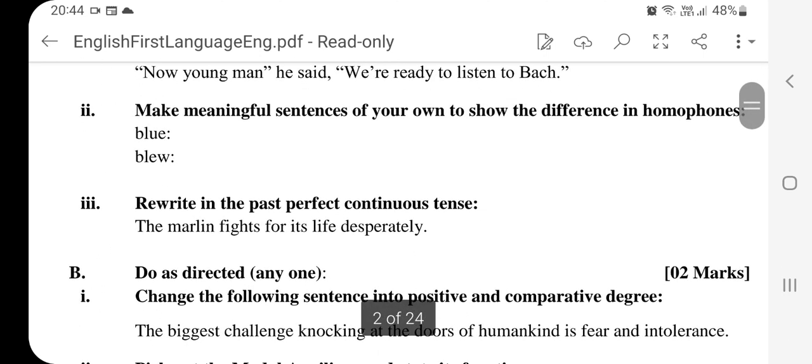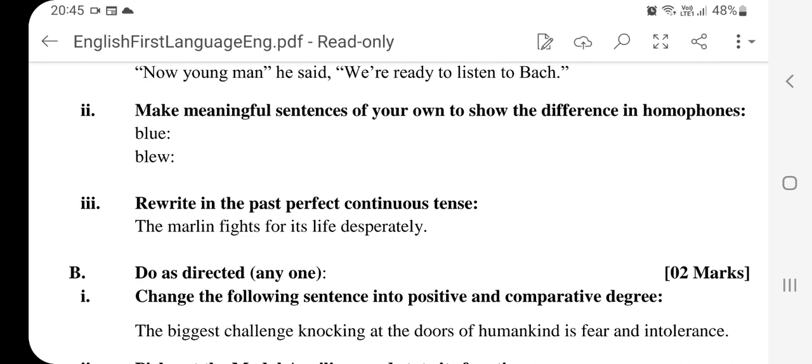Next, make meaningful sentences in your own to show the difference in homophones. Now over here, homophones means words that sound the same but the meaning is different and the spellings are different. So you have to form 2 different type of sentences.